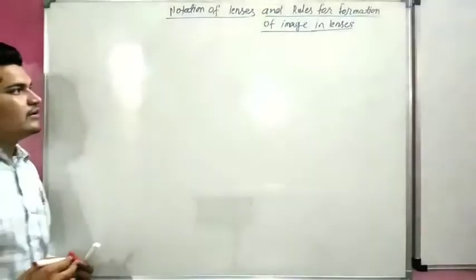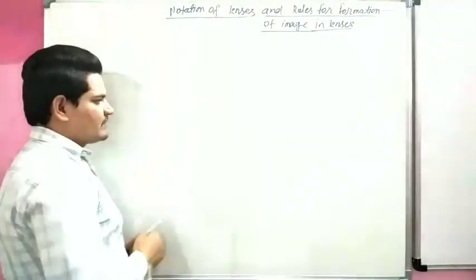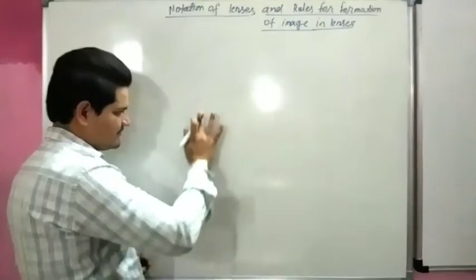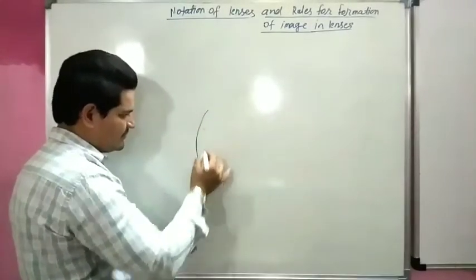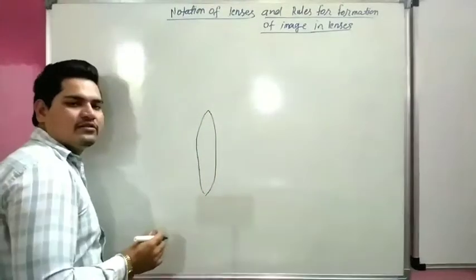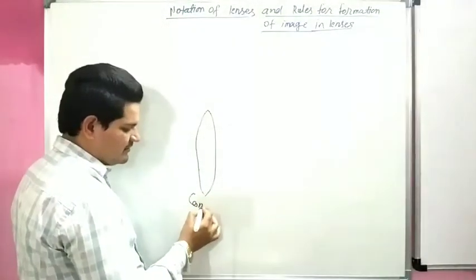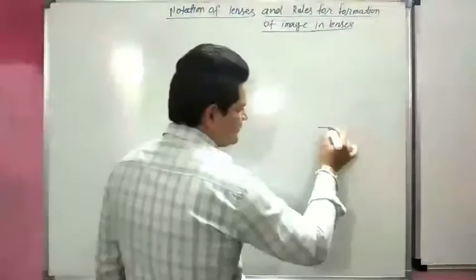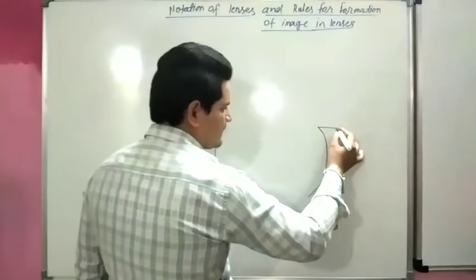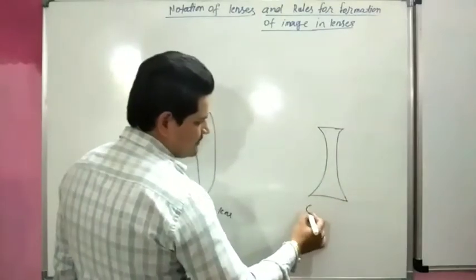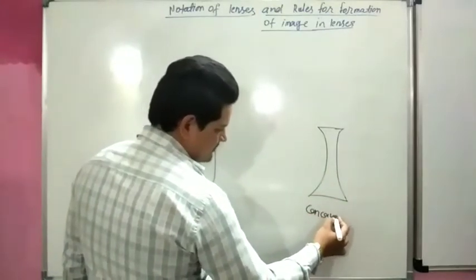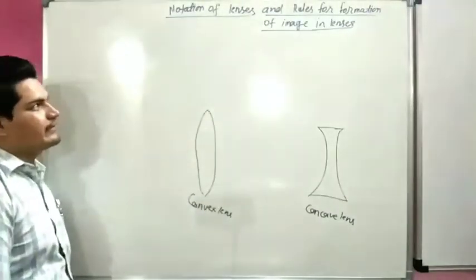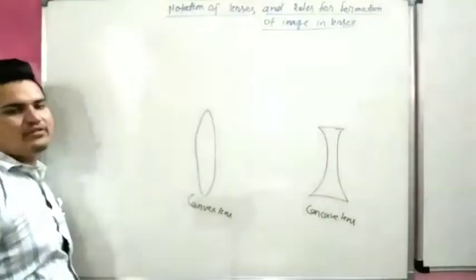So consider two lenses. This is our first lens. This is convex lens, and this is concave lens. So we are going to start notation of lens.